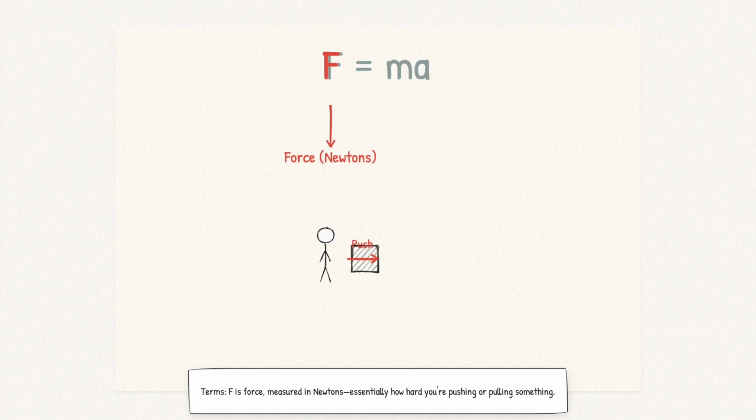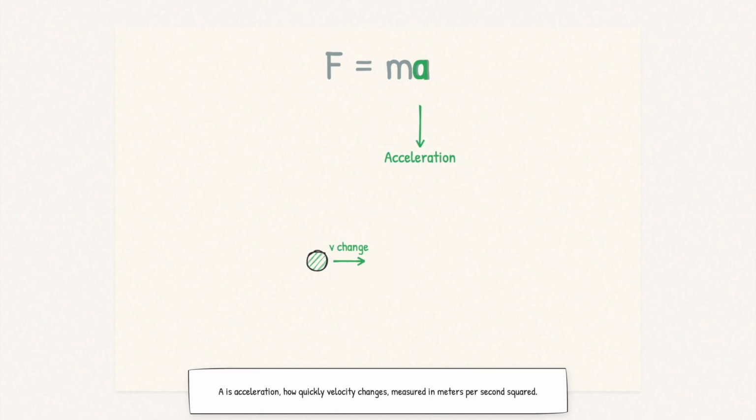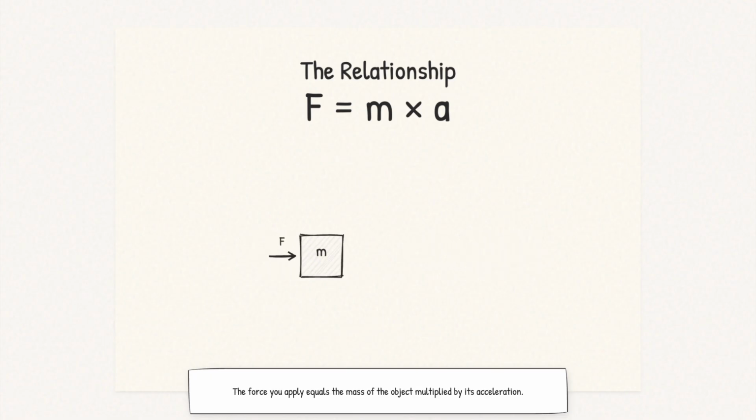F is equal to ma. F is force, measured in newtons, essentially how hard you're pushing or pulling something. M is mass, the amount of matter in an object measured in kilograms. A is acceleration, how quickly velocity changes, measured in meters per second squared. This elegantly simple equation tells us exactly how objects move when forces act on them. The force you apply equals the mass of the object multiplied by its acceleration.